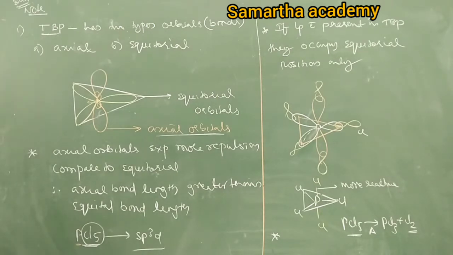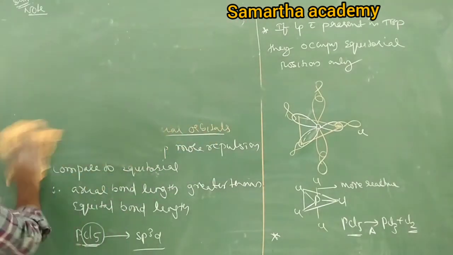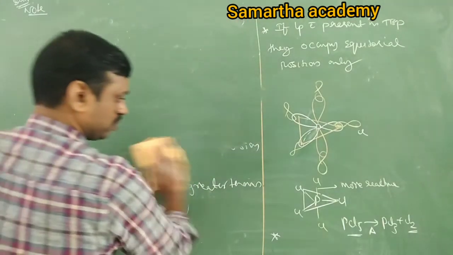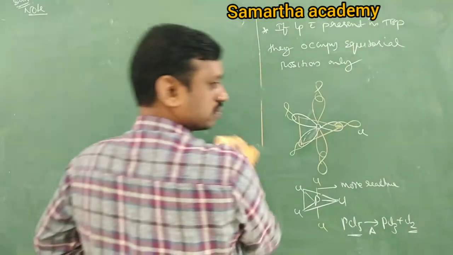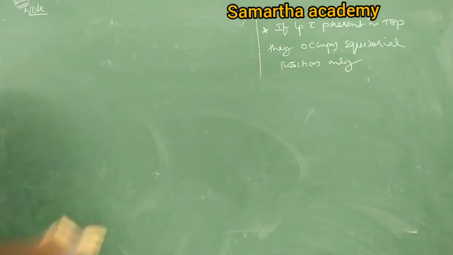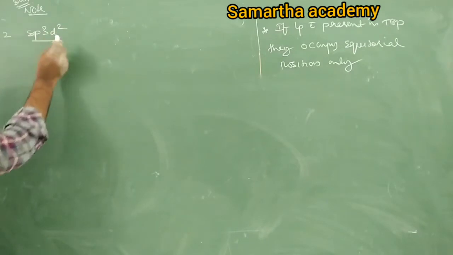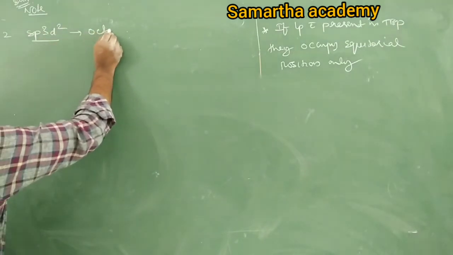Understand? Next, about octahedral structure. Octahedral is formed by sp3d2 hybridization.